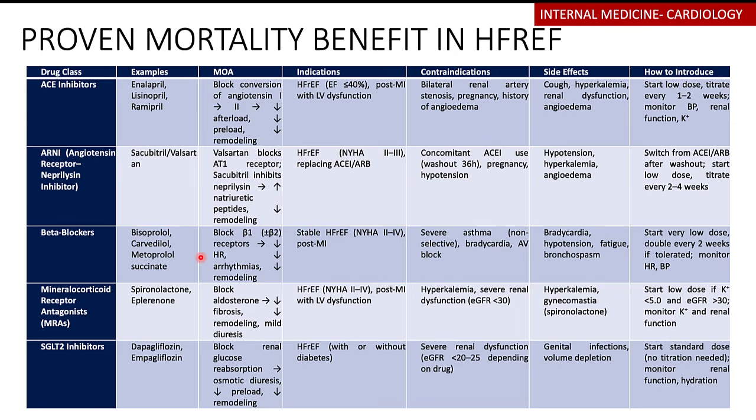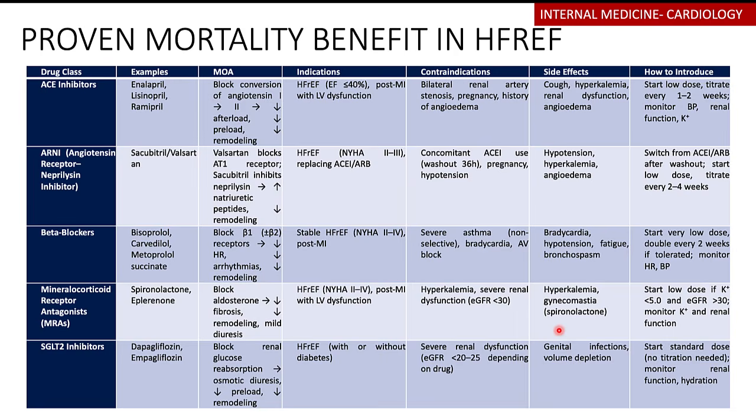In terms of beta blockers, avoid them in acute heart failure, avoid them in asthma, avoid them with those that have bradycardia. But for those that are stable, class 2 to class 4, you can actually give them even post-MI, very good. Mineralocorticoid antagonists, the biggest thing is they shouldn't have any significant renal dysfunction because there's risk of hyperkalemia.